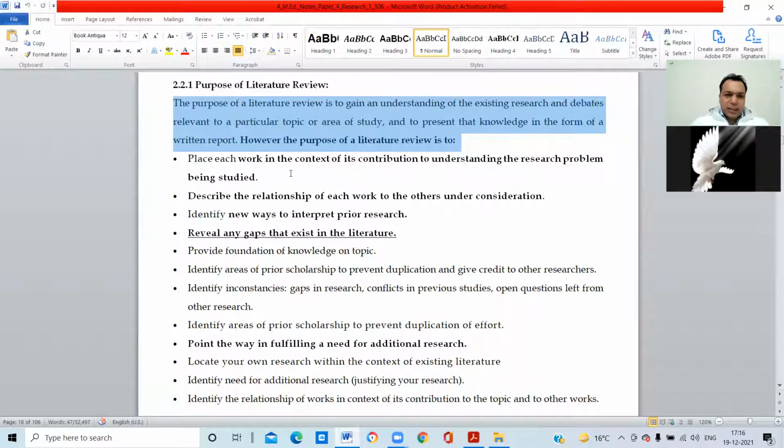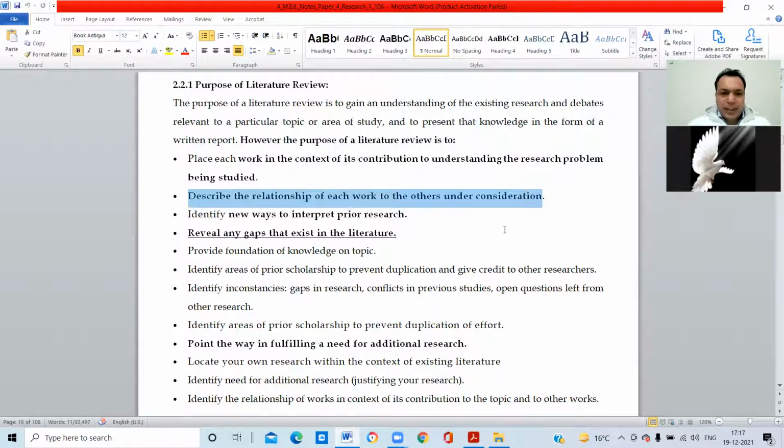Okay, further, because I'm here discussing the important points of the purpose of literature review. There are a lot of points, but here I'm discussing the important ones. So the first purpose of literature review is that it describes the relationship of each work to others under consideration, right? For example, you want to study the teachings of Lord Jesus.